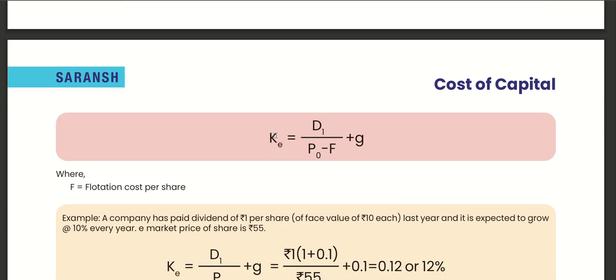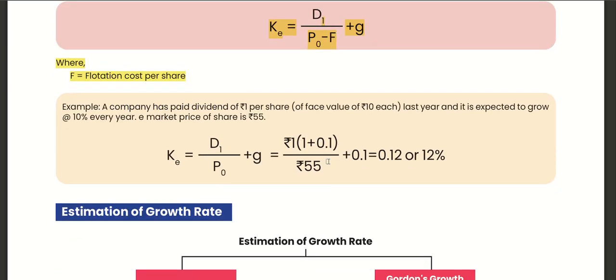So D1 upon P0 plus g. If a flotation cost is given, then we will deduct the flotation cost from market price, because even if that is the market price, we have incurred the cost to issue in the market. So always from net proceeds, flotation cost is deducted.